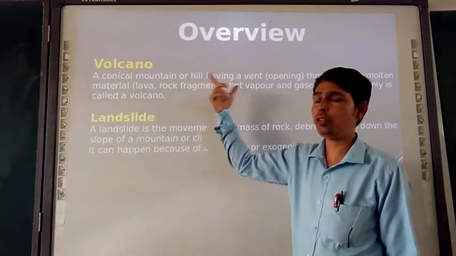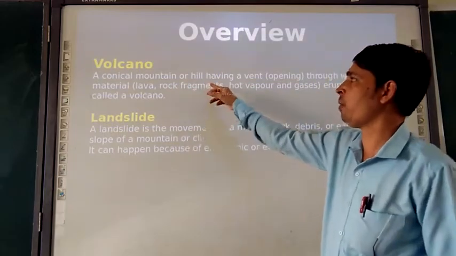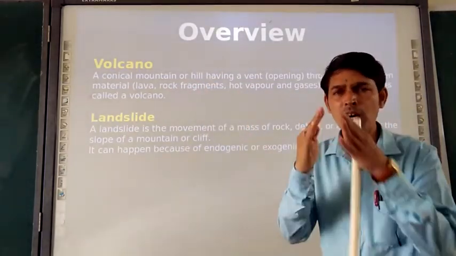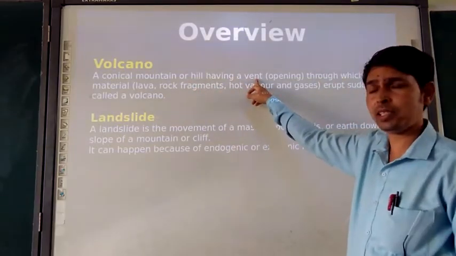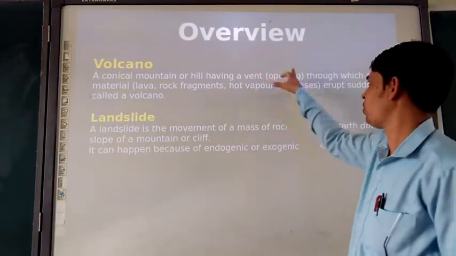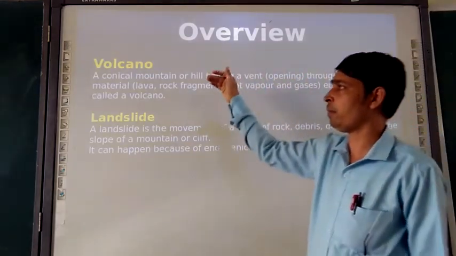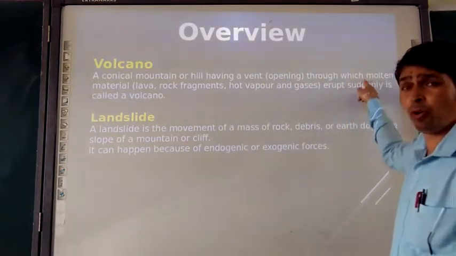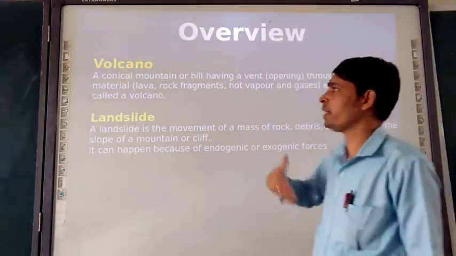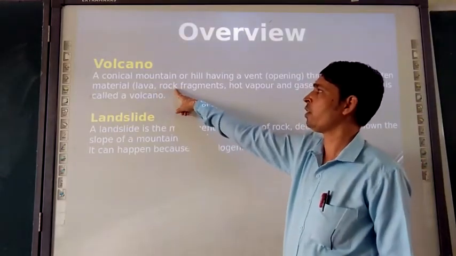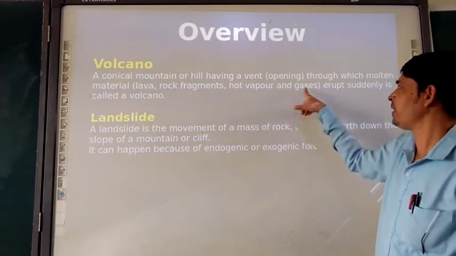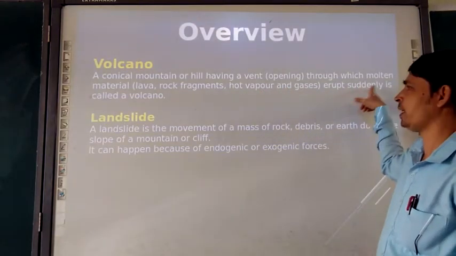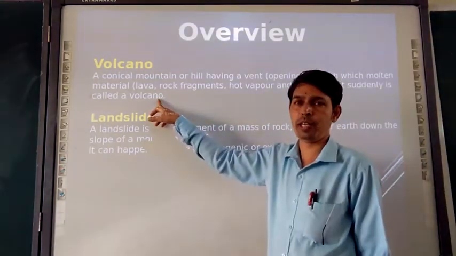So what is a volcano? A volcano is a conical mountain or hill having a vent. A vent means an opening of the crust of the earth through which molten material is coming out. Lava, rock fragments, hot vapors and gases erupt suddenly; this is called a volcano.